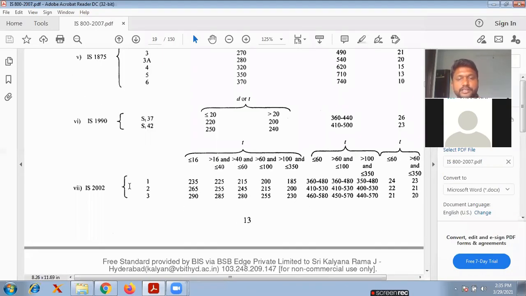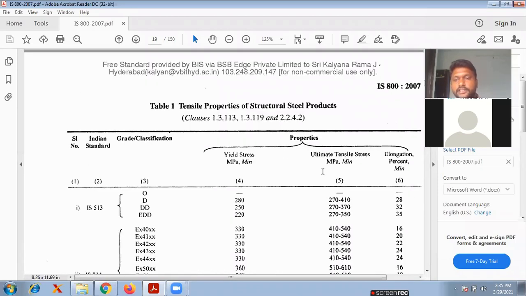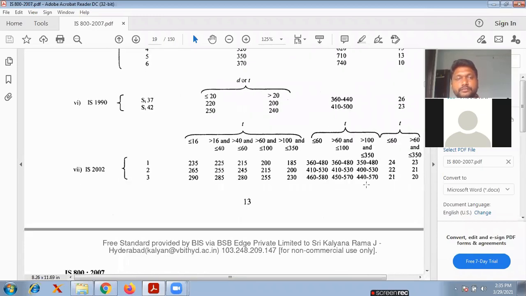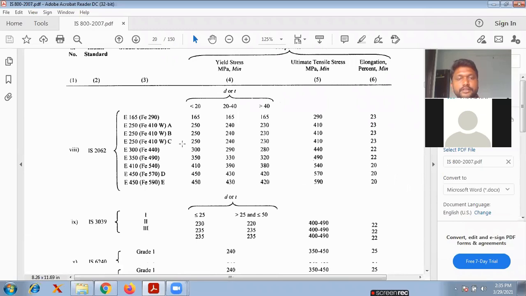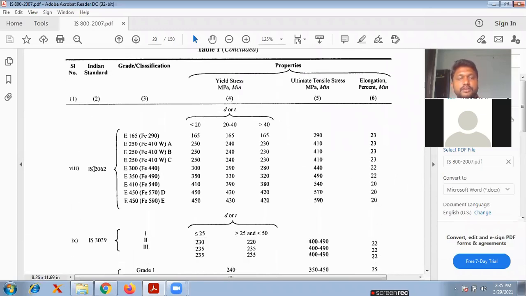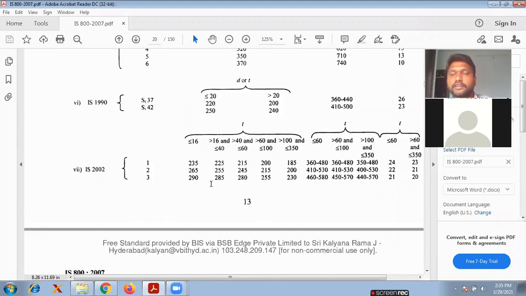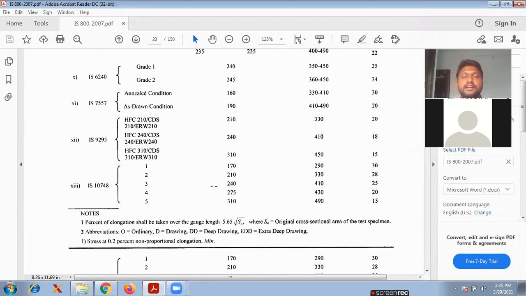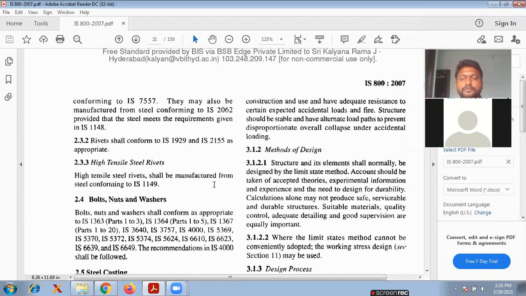You will see all those things, but here you will mostly prefer yield stress, ultimate tensile stress, and also elongation. We follow IS 2062 here, this one 210, 250, this one 410, 450, like this. This is the most important thing. When they ask for the properties, you can directly draw these two tables. And bolts, nuts, washers are there.